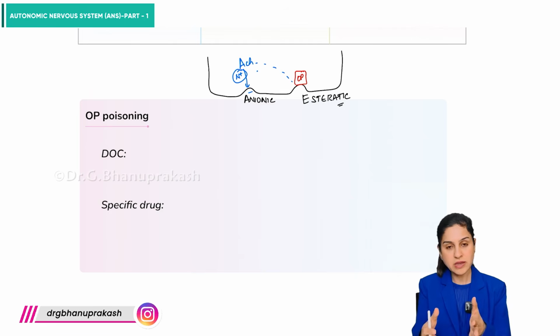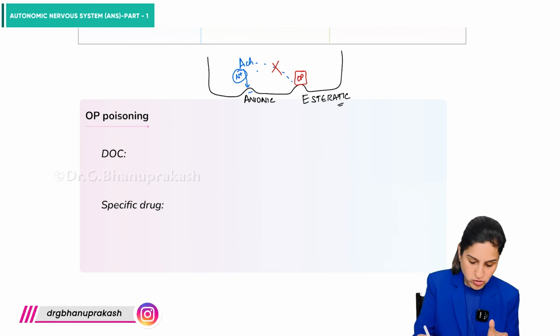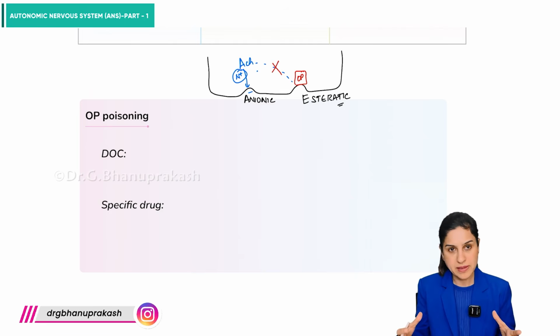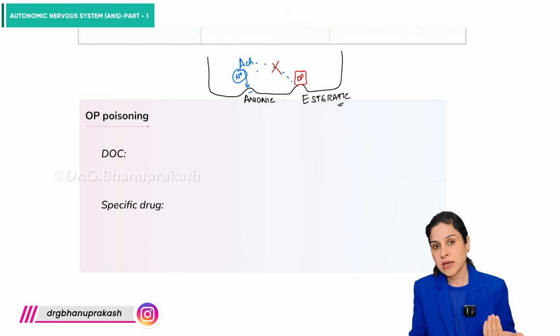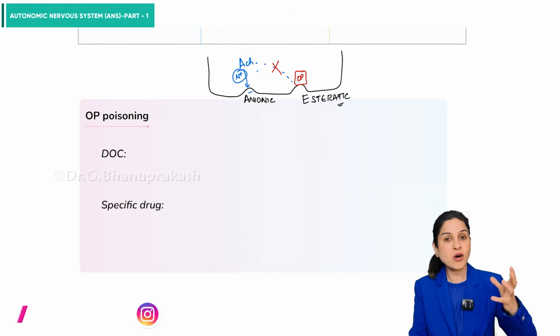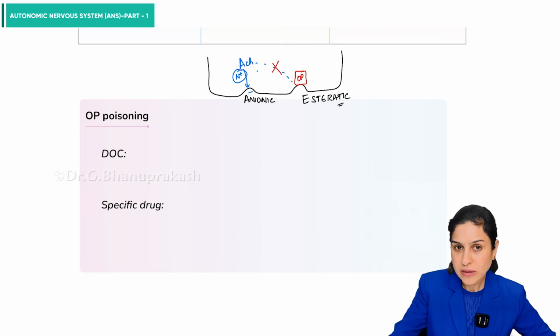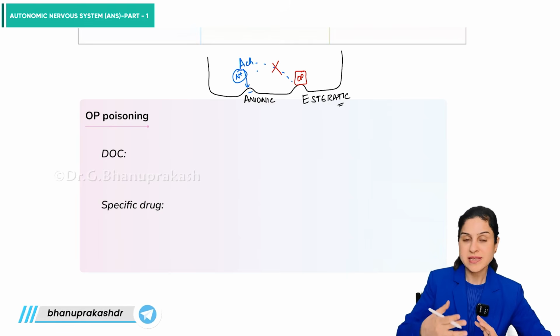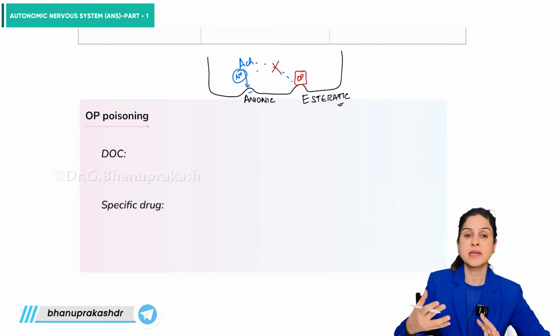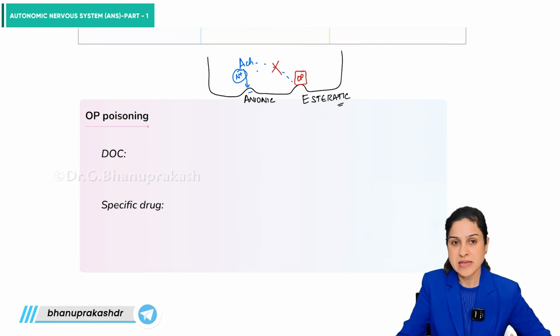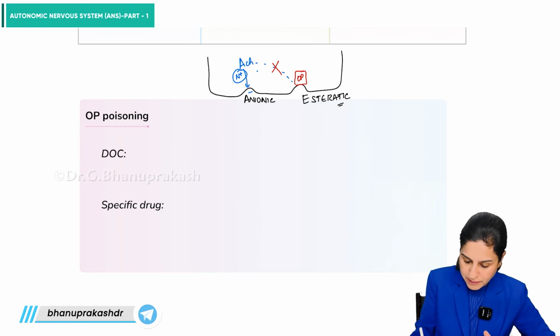So when it binds to the esteratic site, hydrolysis of acetylcholine does not take place. When this hydrolysis does not take place, that means acetylcholine keeps accumulating in the body, right? So the increase in acetylcholine levels is going to lead to exaggeration of all the parasympathetic stimulatory signs and symptoms. You can remember them by the mnemonic, that is DUMBBELS.